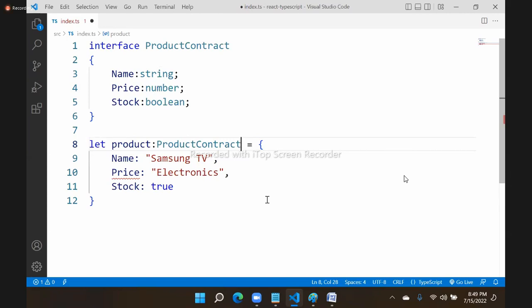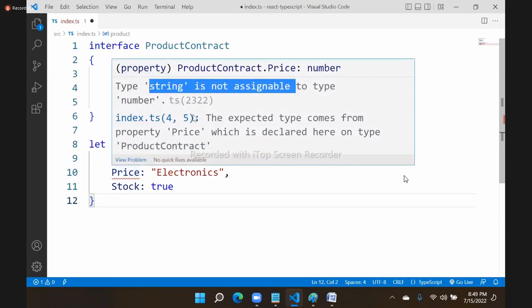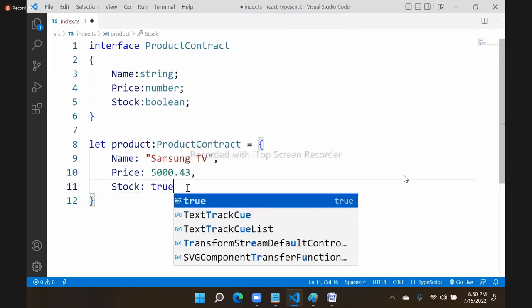That means now an object is designed as per the contract, and whatever is in the contract, you have to do exactly that. Nothing extra, nothing missing. Name is string type, it's okay. Price is not accepted because it says string is not assignable, its type is number. Who says that? The contract says that. And as per the contract, it must be a number. And this stock must be a strict Boolean. It must be true or false.